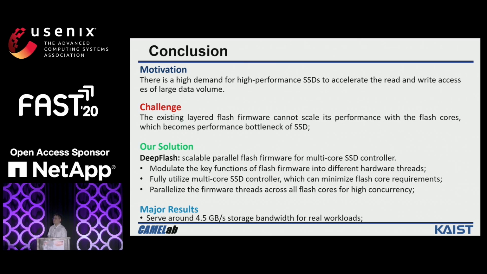I actually do have one question myself. Since it looks like there are no other questions, I will ask one myself. It looked, from the graph of the number of cores you used relative to performance, that DeepFlash was a lot more CPU intensive than what did you call it, many layers? In other words, static partitioning. Does that mean that you have to spend more on CPUs, and wouldn't it be better just to have static partitioning using whatever CPU you have?